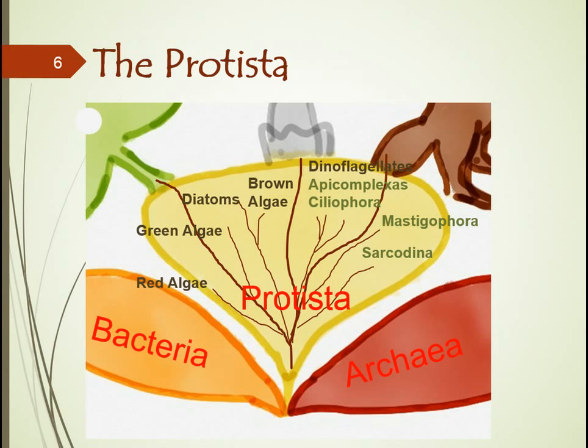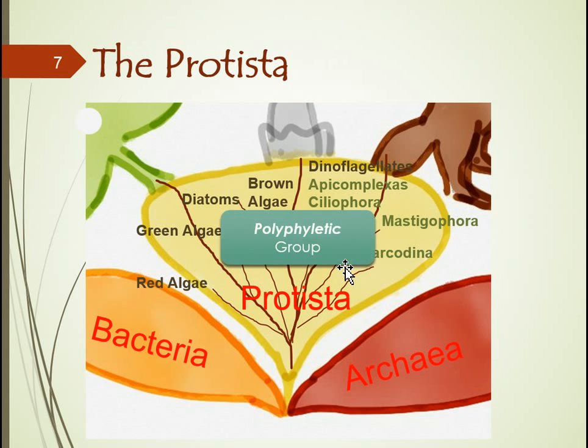This group contains algae as well as protozoas. So I've listed here the green algae, diatoms, brown algae, I'm forgetting the red algae here, and the dinoflagellates. These are going to be the major groups of algae that I'll cover in my next lectures. But there's also some protozoas that I've mentioned here.